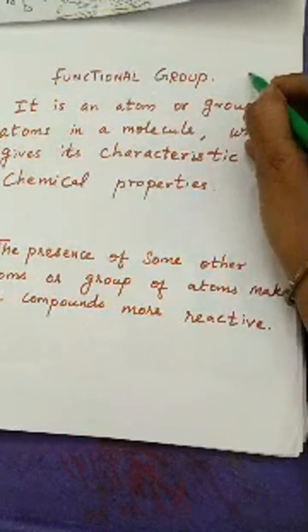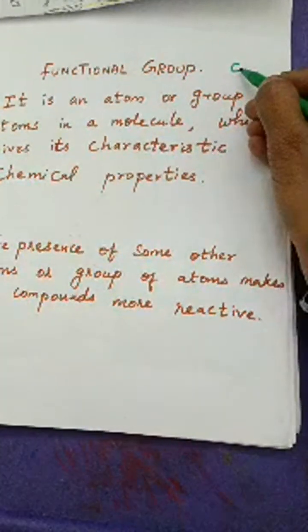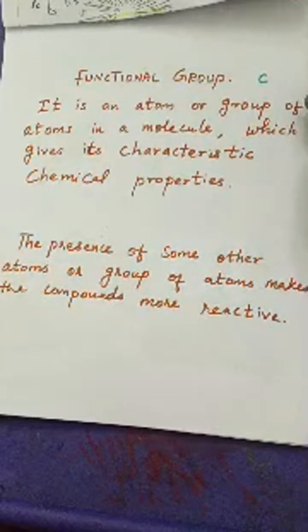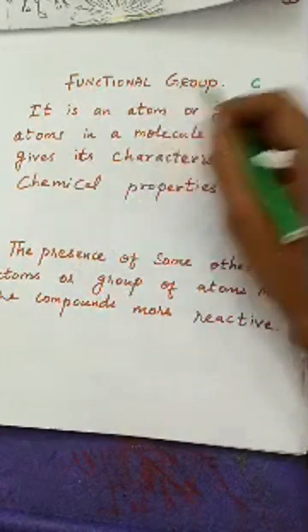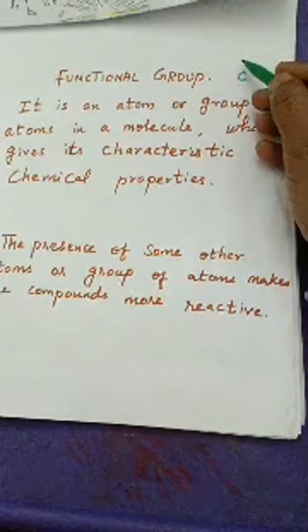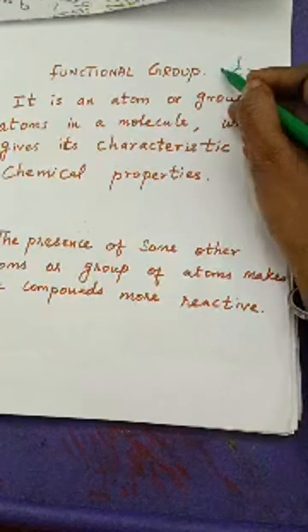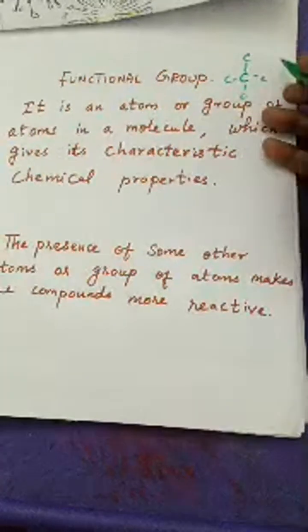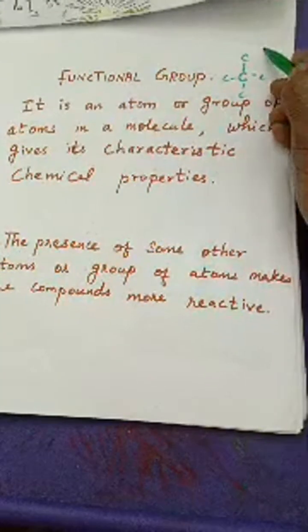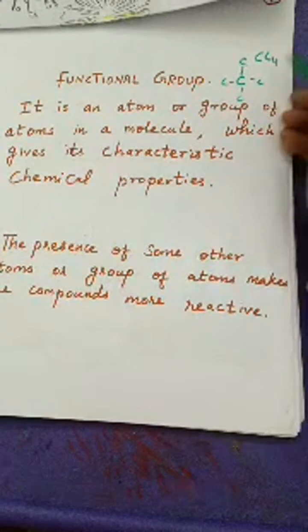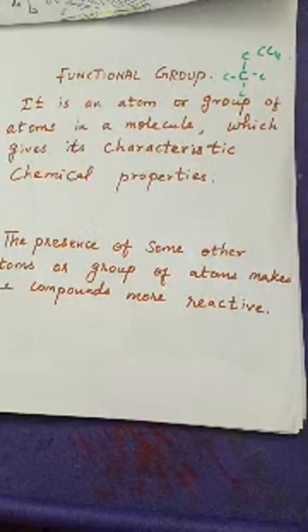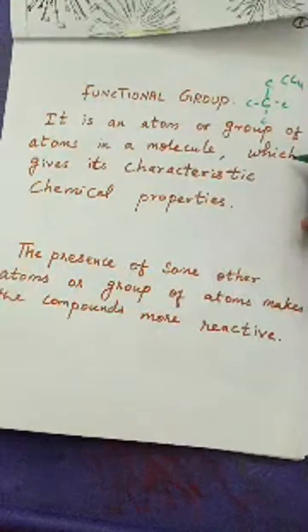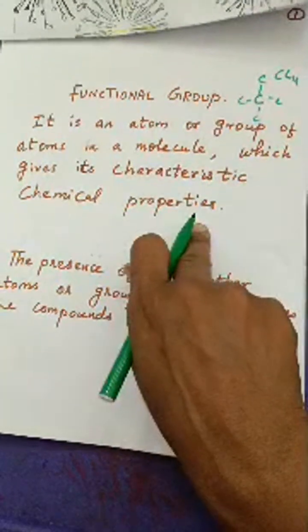A single atom, like a carbon atom, or a group of atoms, in a molecule. For example, here I have given CCl4 as a molecule. So in a molecule, it gives its characteristic chemical properties.